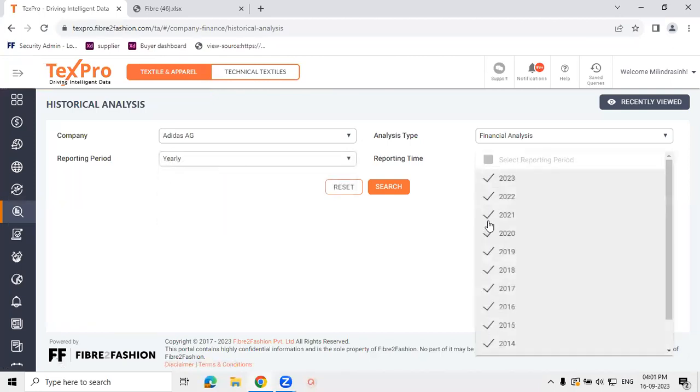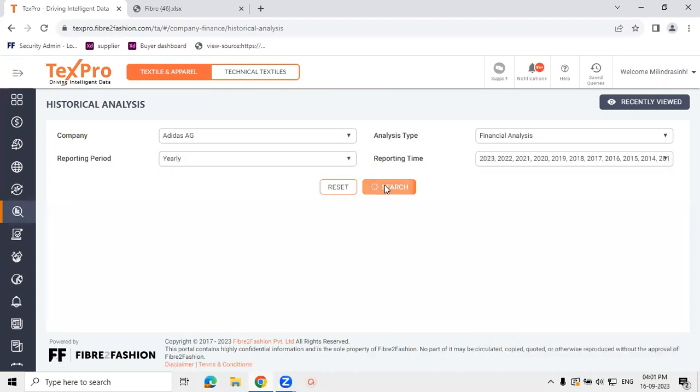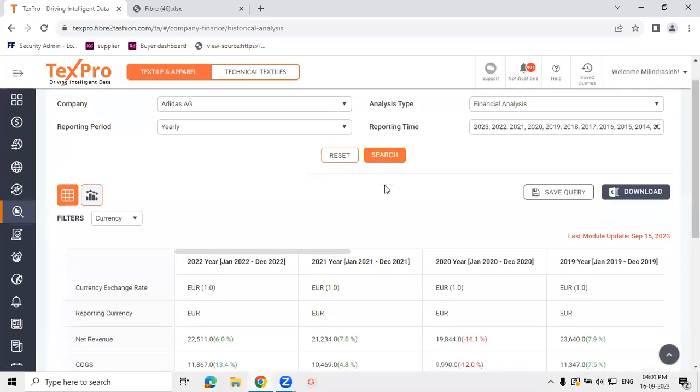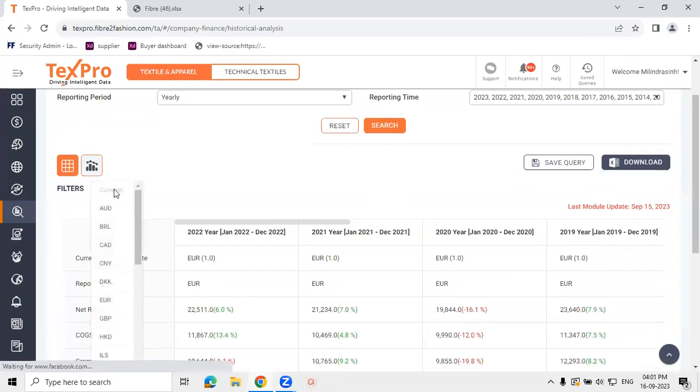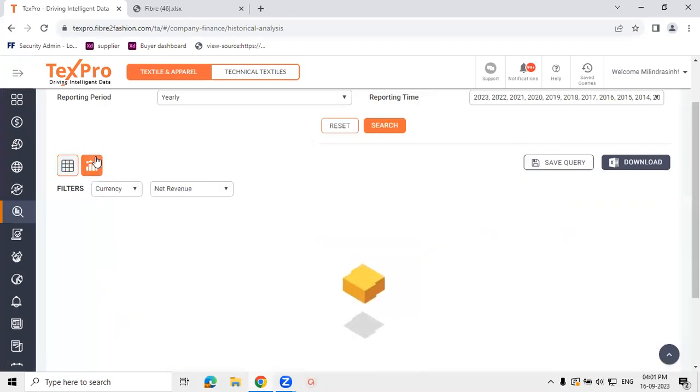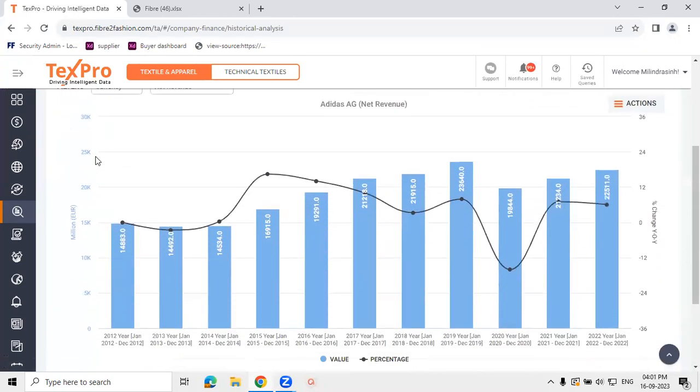You can check from here the years that you would like to look into, and this will give you the entire historical data. Just like other modules, you can change the currencies, save the queries, download it, as well as chart the data to understand the trend.